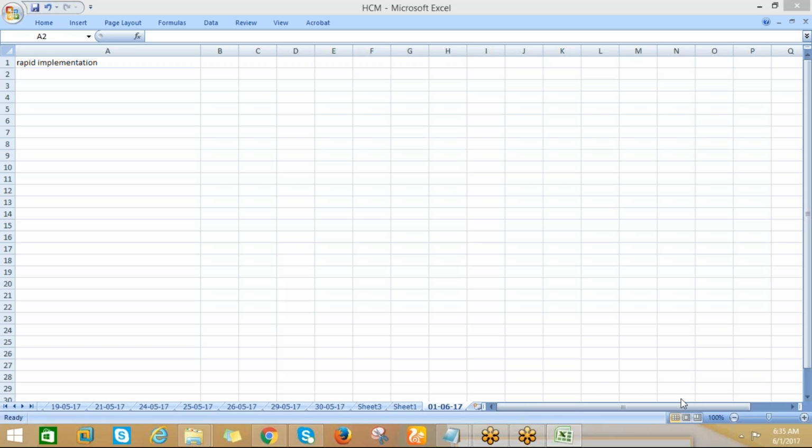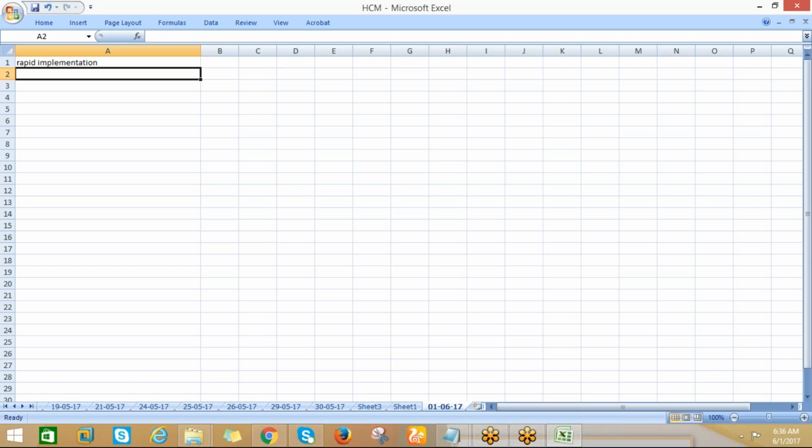Let's discuss the rapid implementation. Rapid implementation means that usually we used to do all the setups manually. Here, using rapid implementation, Oracle has provided the feature, so we can download the template from the application, insert all the data, and upload it. We don't have this kind of rapid implementation in EBS, and they have included it in the cloud.